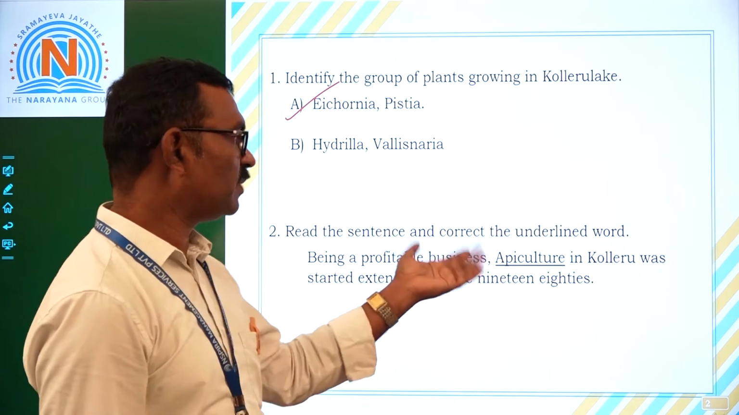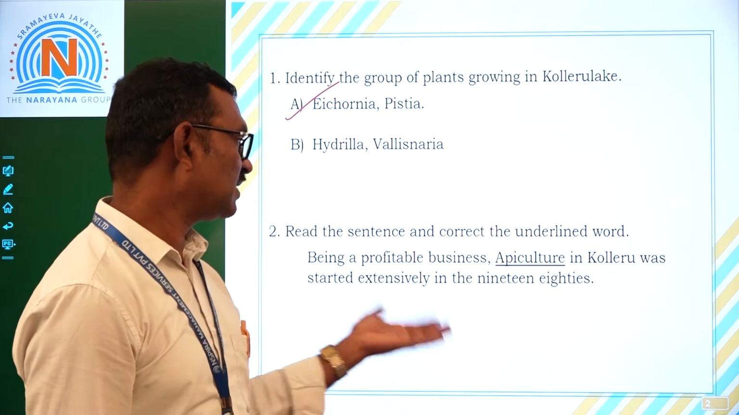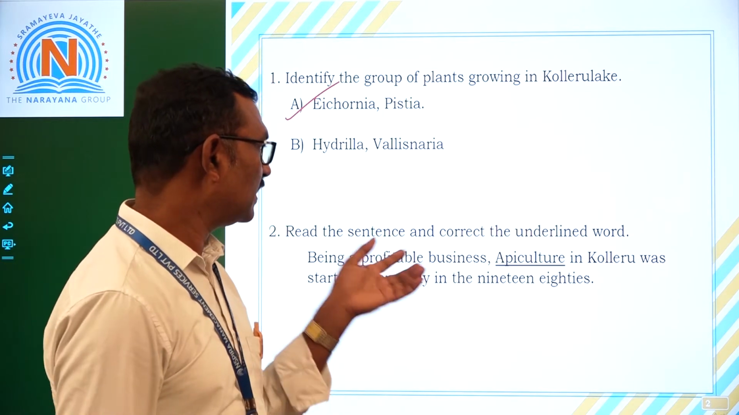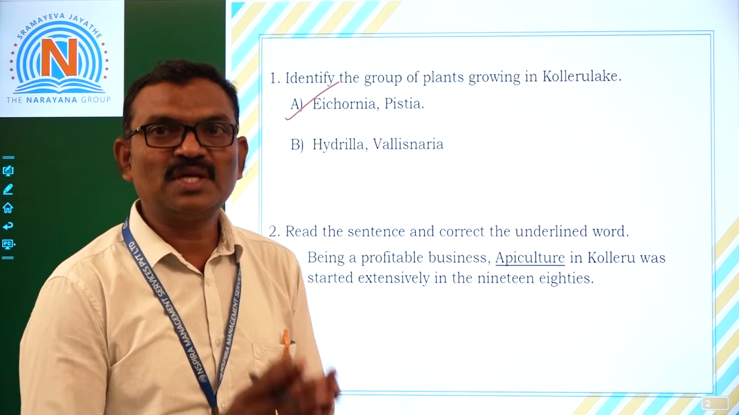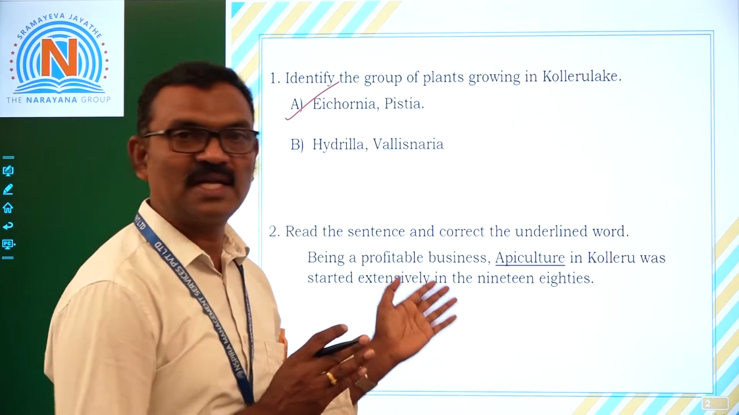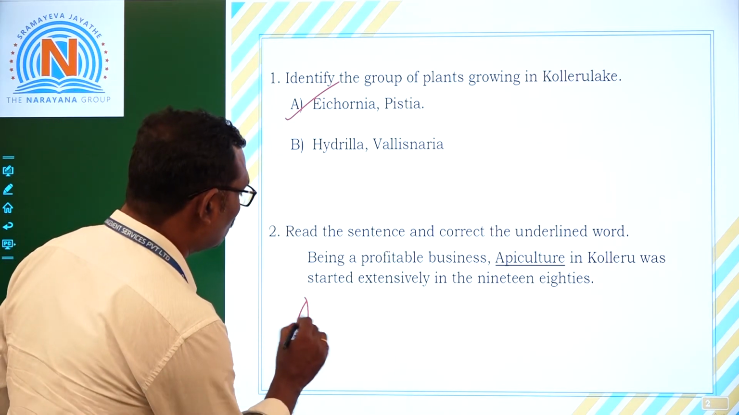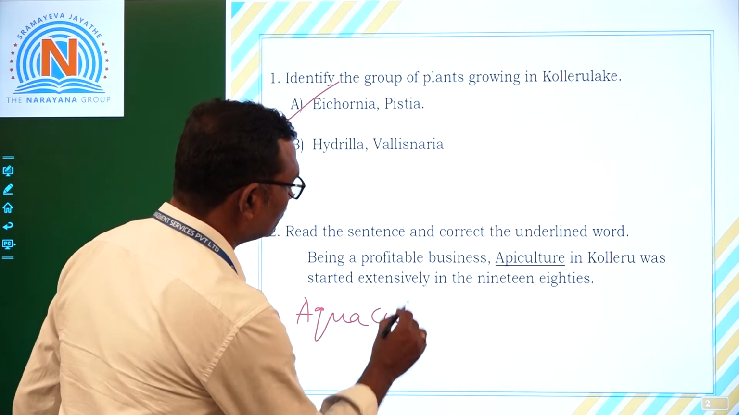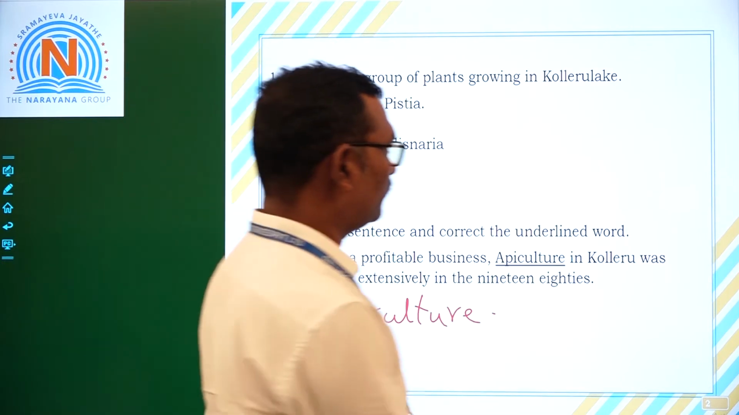Now read the sentence and correct the underlined word. Being a profitable business, apiculture in Kolleru was started extensively in the 1980s. Actually, around the surroundings of Kolleru, not apiculture but aquaculture was grown. Aquaculture means pisciculture, fish culture.